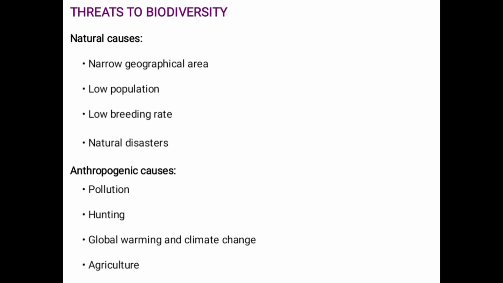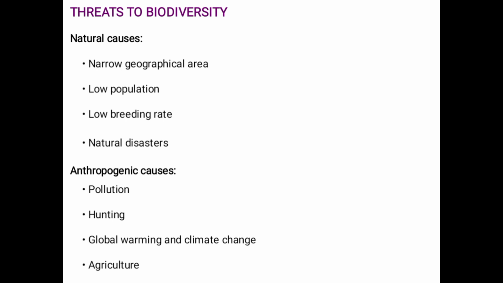Next we have anthropogenic causes, that is man-made, human-made. So pollution, of course, the main factor of pollution is humans themselves. Next one is hunting organisms for their own consumption, which is of course a threat to biodiversity. Next one is global warming and climate change.